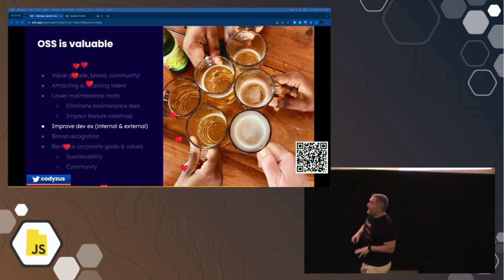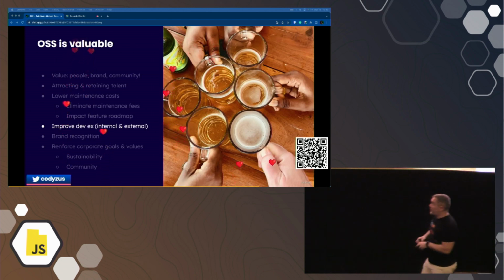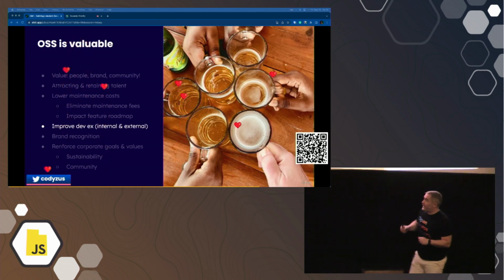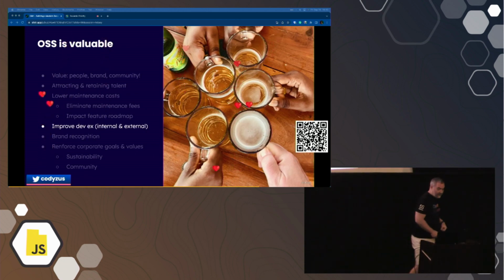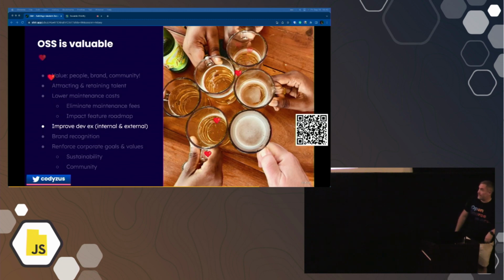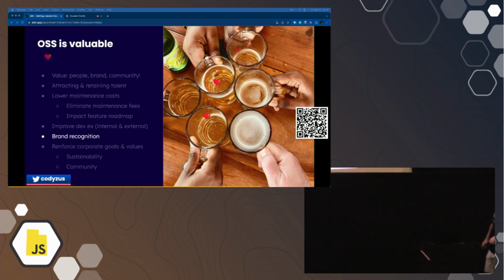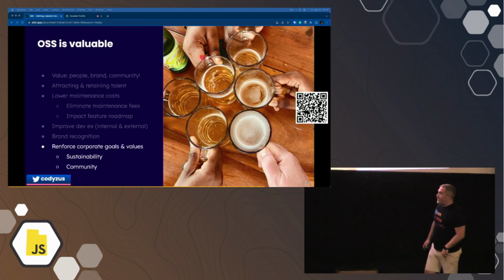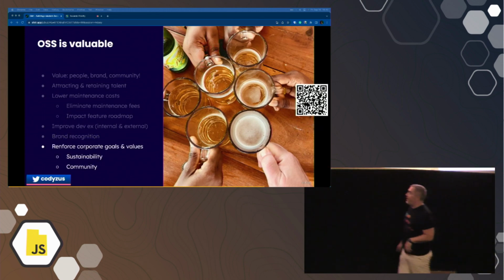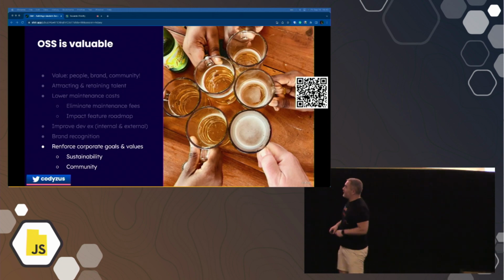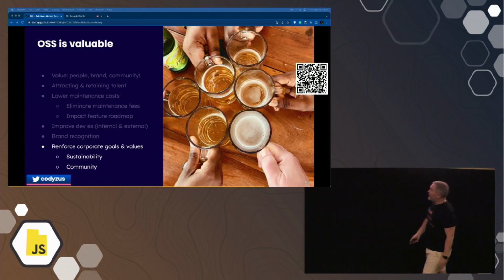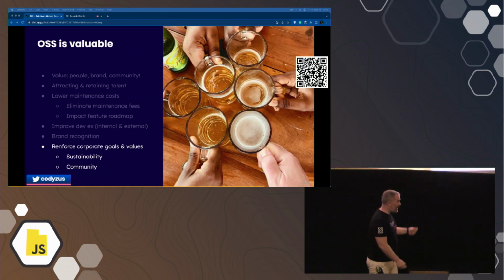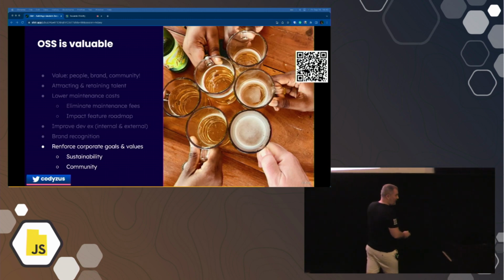And if you're going to have an amazing open source project with a real community, so you have an external developer experience, your devs internally are going to benefit from that too, right? Because you're not going to put it off to the last minute. So I'm going really fast through these. It'll help build brand recognition, keep the marketing folks happy. And here's an example of where the executives can walk the walk around corporate goals and values, right? Sustainability and community. Well, here's a great place where they can actually do it, right? And have a real impact.